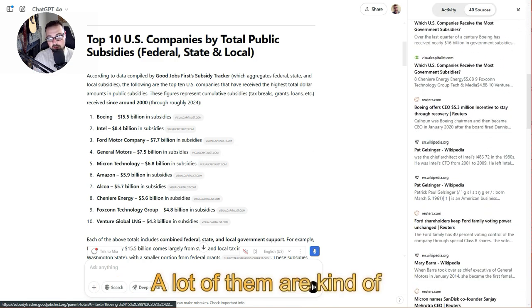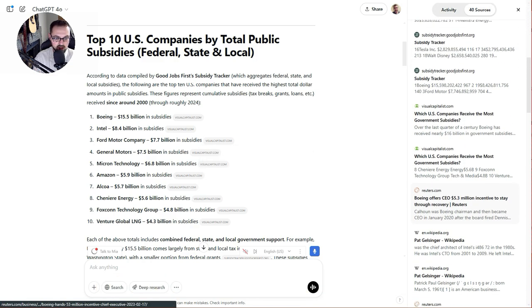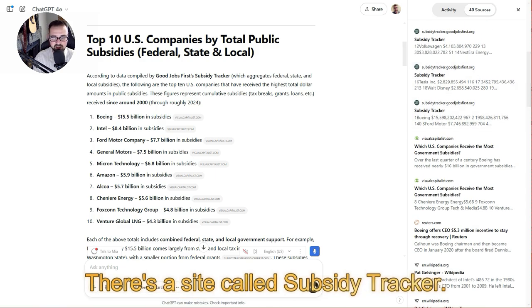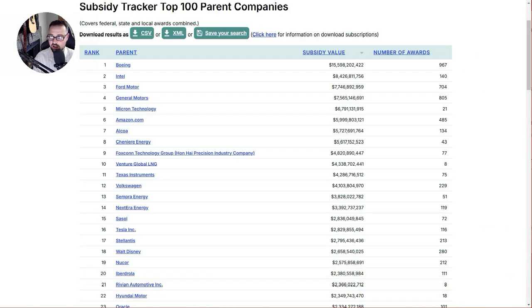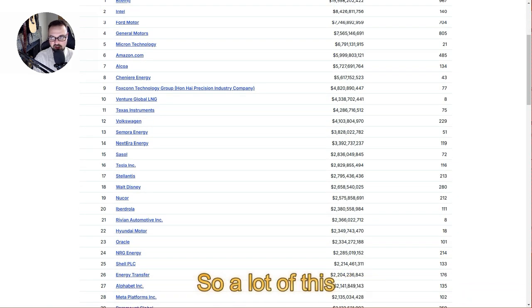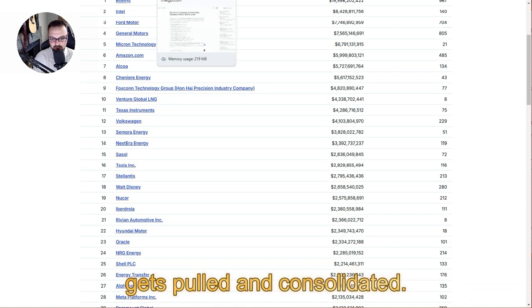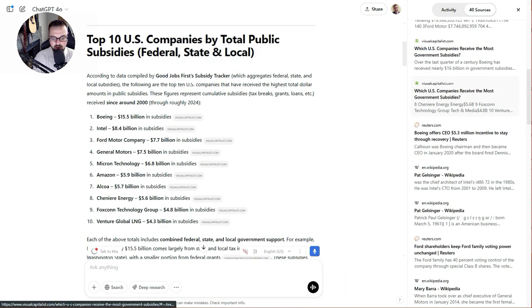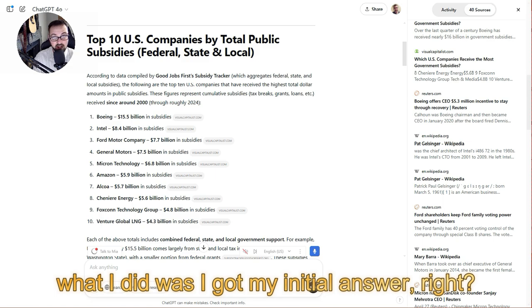A lot of them are kind of headlines, Visual Capitalist. There's a site called Subsidy Tracker, and Subsidy Tracker had a lot of interesting numbers here. So a lot of this gets pulled and consolidated. But what I did was I got my initial answer, right?